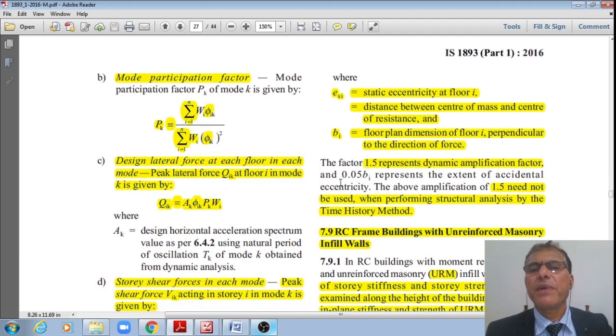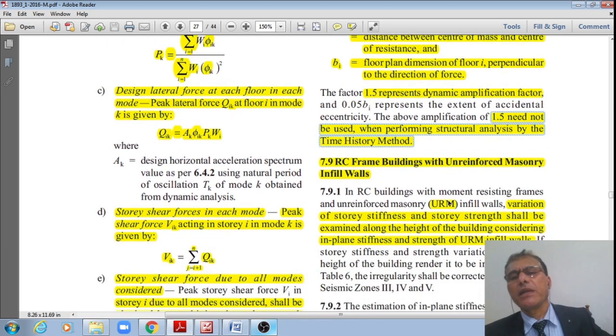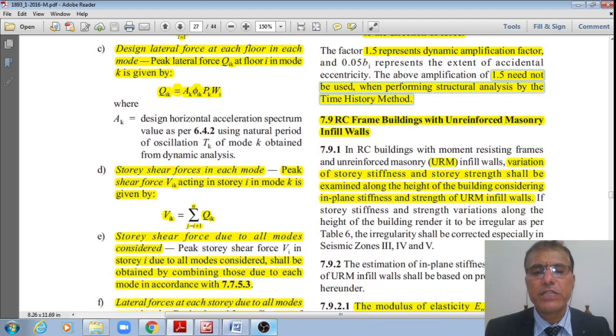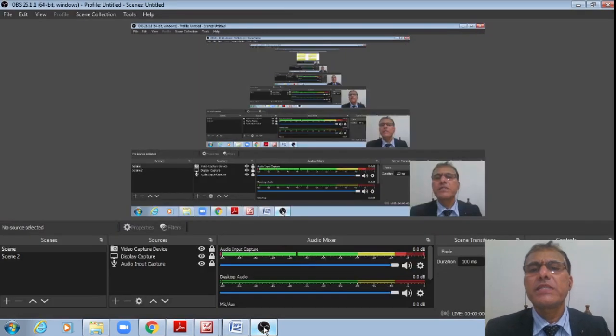However, the factor 1.5 represents the dynamic amplification factor and 0.05 B represents the extent of accidental eccentricity. However, in the above formula, this amplification factor of 1.5 need not be used when you are performing the structural analysis by the time history method. Next one, the RC frame building